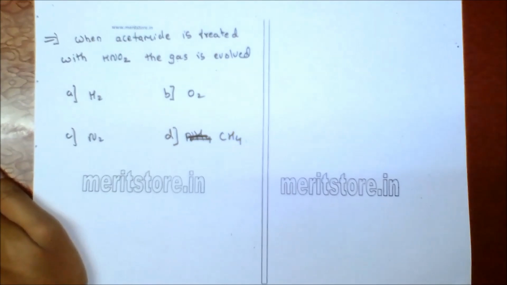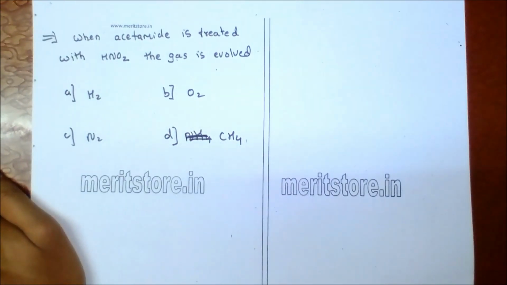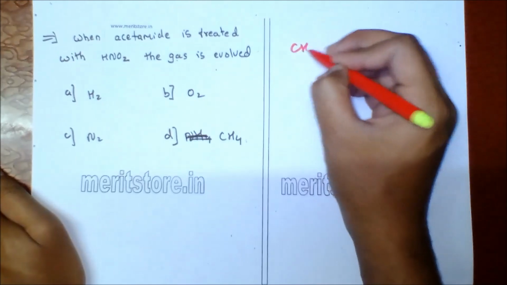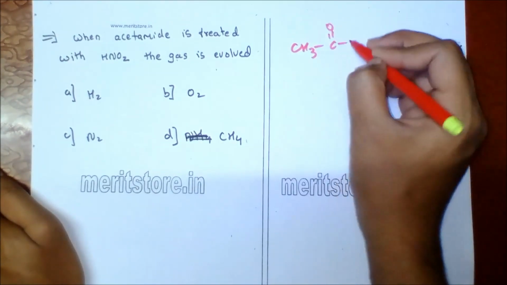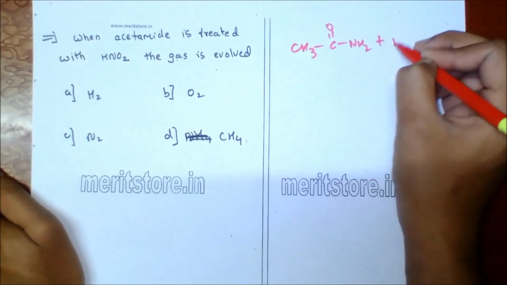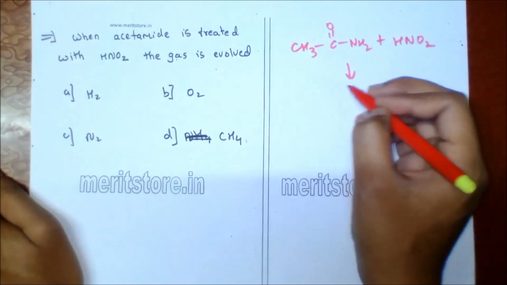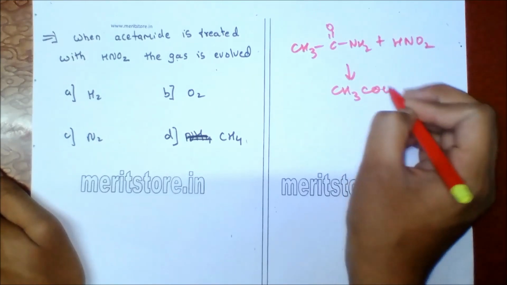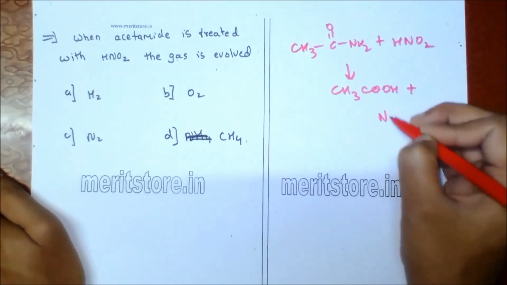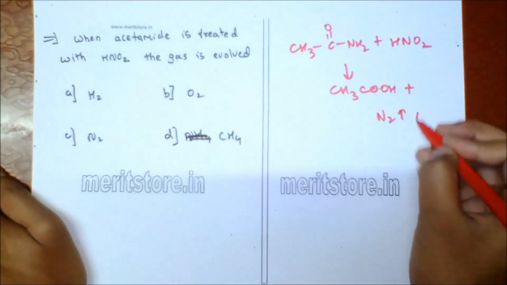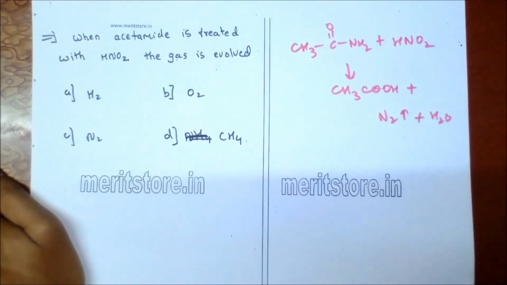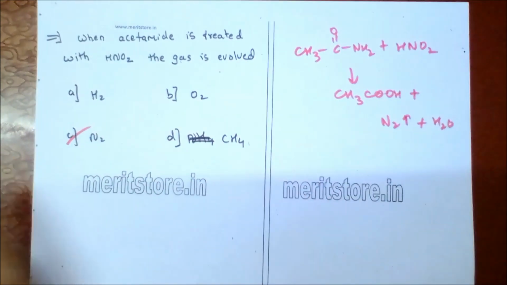When acetamide is treated with HNO2, gas evolved is A hydrogen, B oxygen, C nitrogen, D methane. So the structure of acetamide is CH3CONH2, which reacts with HNO2, that is nitrous acid, and acetic acid is formed along with nitrogen gas plus water. So option C is the correct answer.